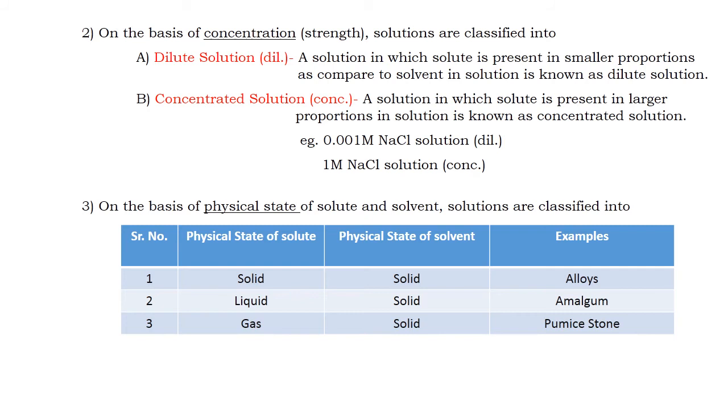The third type of solution is gas in solid. In this solution, a gaseous solute is homogeneously mixed with a solid solvent. An example is pumice stone. Such a stone is found near the sea. This stone has various pores, and in these pores gas is trapped in the solid stone, so the example is gas in solid.